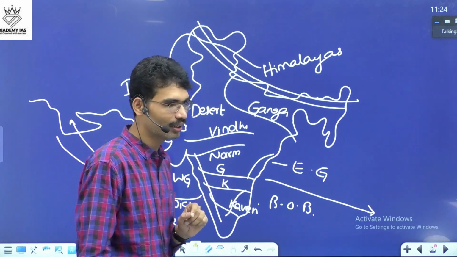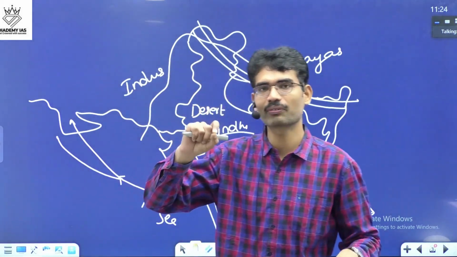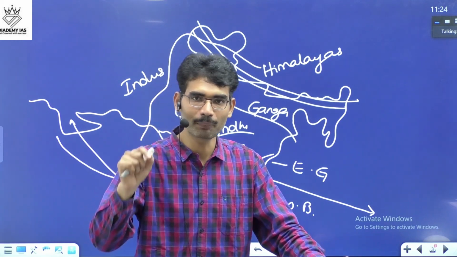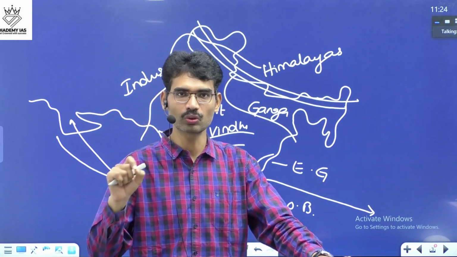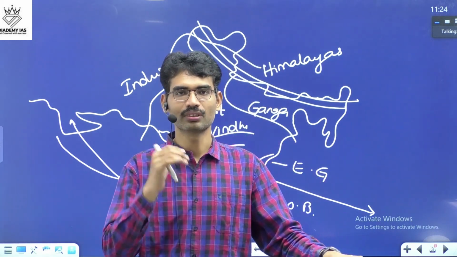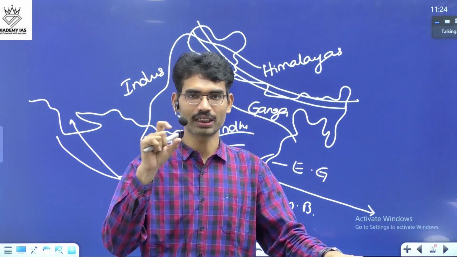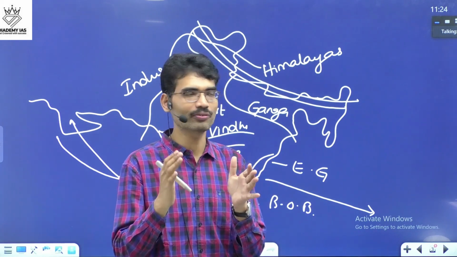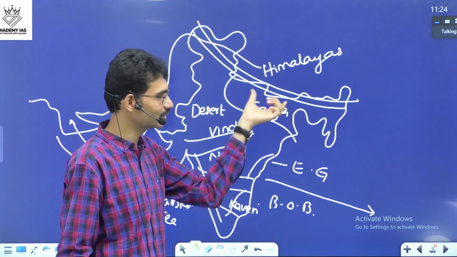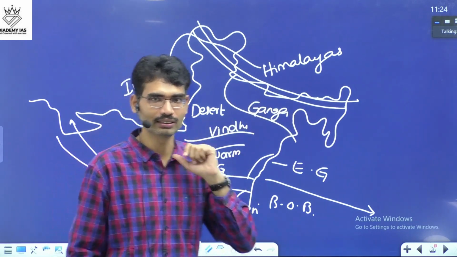Then in Karnataka, hilly areas, you will find some of the Paleolithic settlements. You will not find Paleolithic settlements in the plain areas because they require stone tools, and they need animals for hunting also. They need stone tools and they need shelters. They get shelters in the form of caves, and they have to depend on the hilly areas. That's why you will find these settlements near the hilly regions.